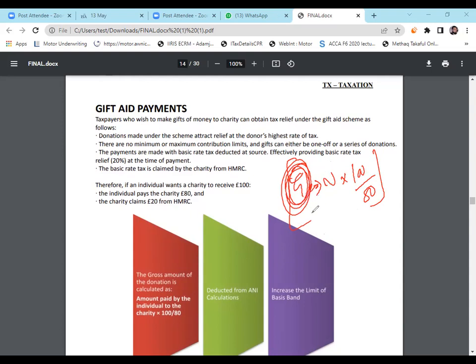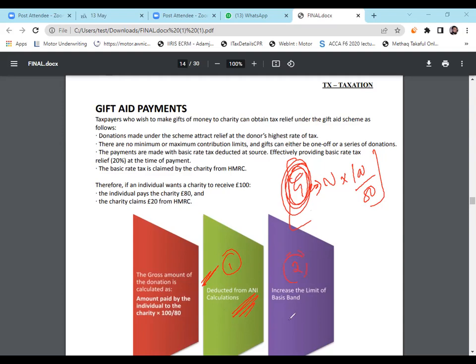Now, one treatment of gift aid is that it's deducted in the ANI calculation. When we are calculating ANI, we deduct gross gift aid and gross personal pension from total net income, and the answer is ANI. That's what we did many times. This is the first impact of gift aid.